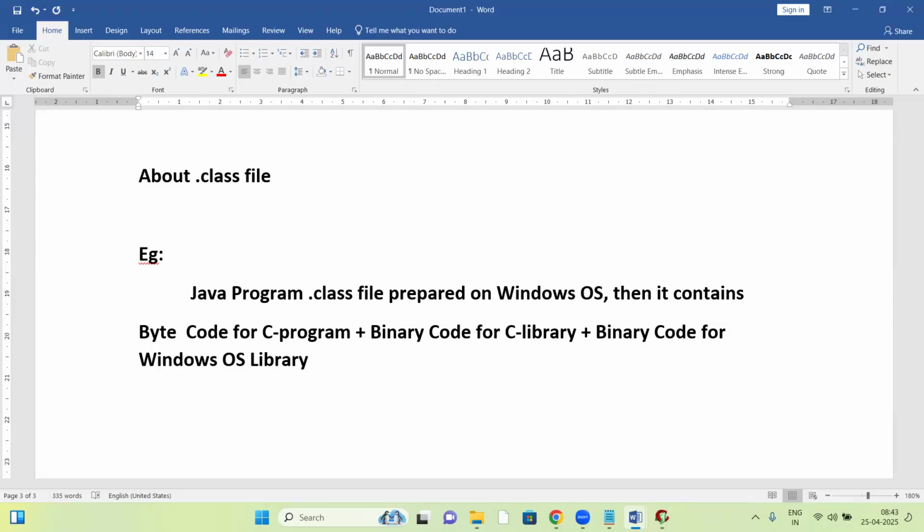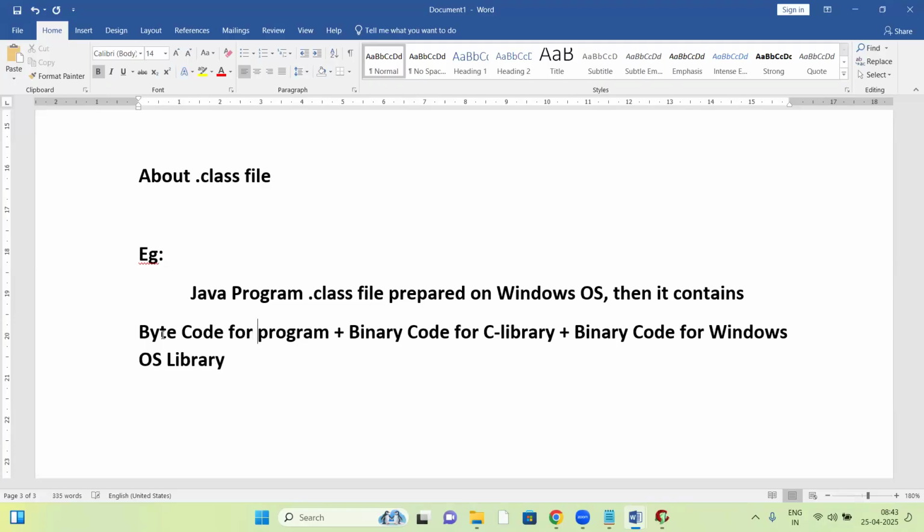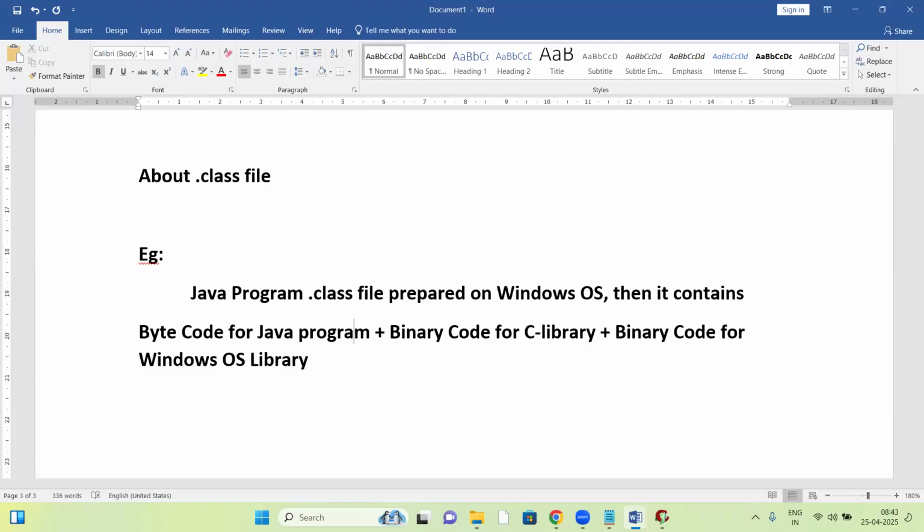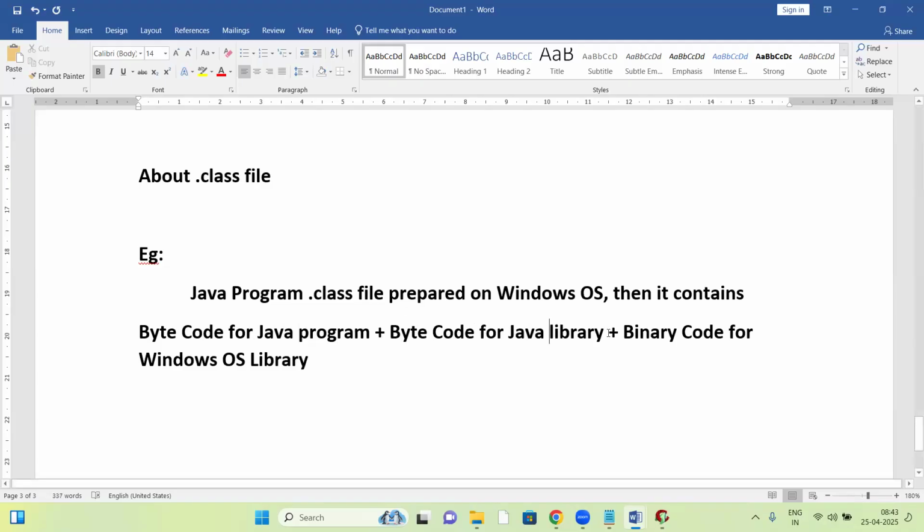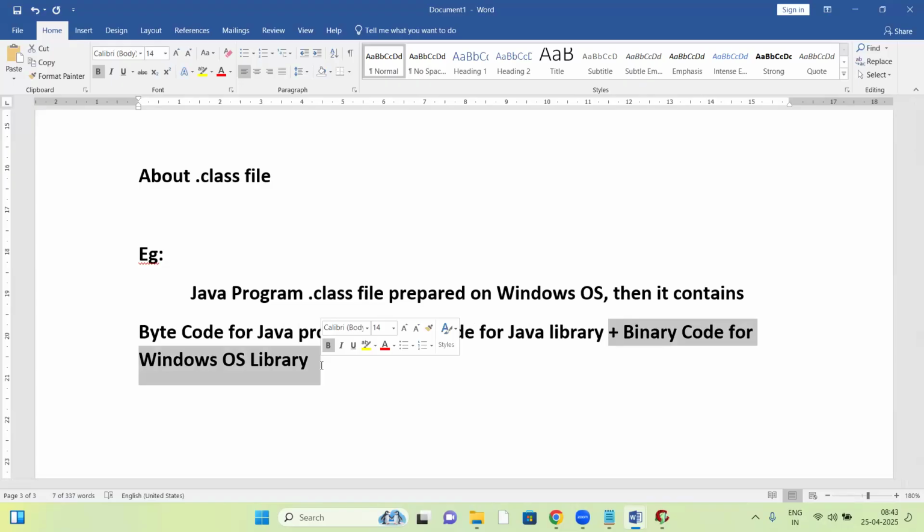After compiling a Java program, the result is bytecode, the dot class. The dot class contains bytecode for the Java program, plus bytecode for the Java library. In the case of OS library, it is always in binary format. There is no bytecode in the OS library. It's always binary code only.